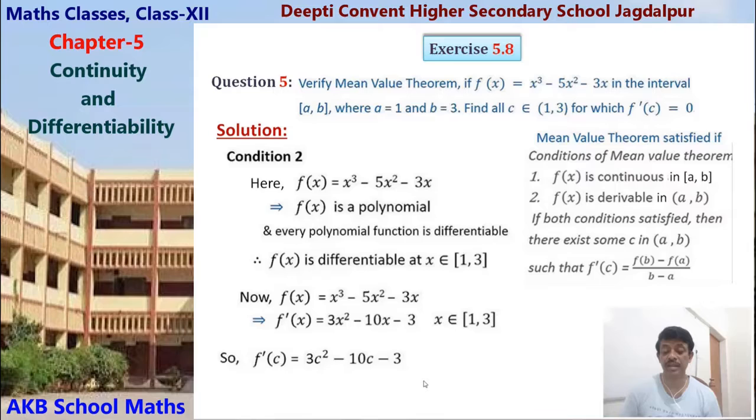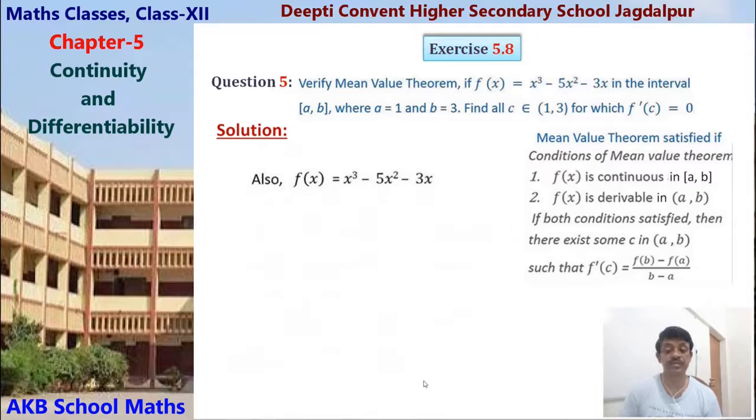Now f(a) means f(1): put 1 in place of x. So 1³ − 5(1)² − 3(1) = 1 − 5 − 3 = −7. Clear? f(1) = −7.